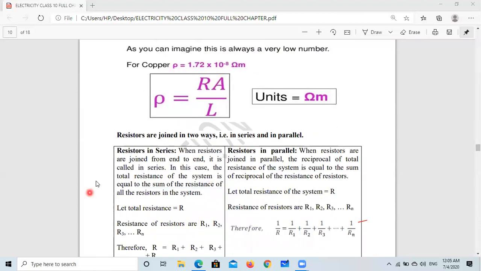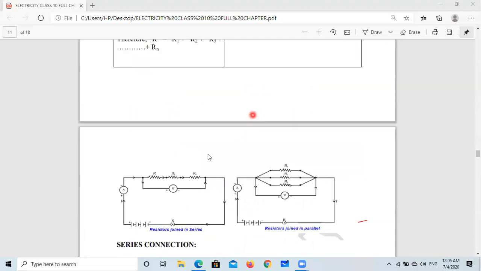Now, resistors in a circuit. There can be one or more resistances according to the need. There are two ways to connect resistances in a circuit. One way is known as series. So this is the circuit: resistance 1, resistance 2, resistance 3. This is the end-to-end connection, and it is known as resistance in series connection.